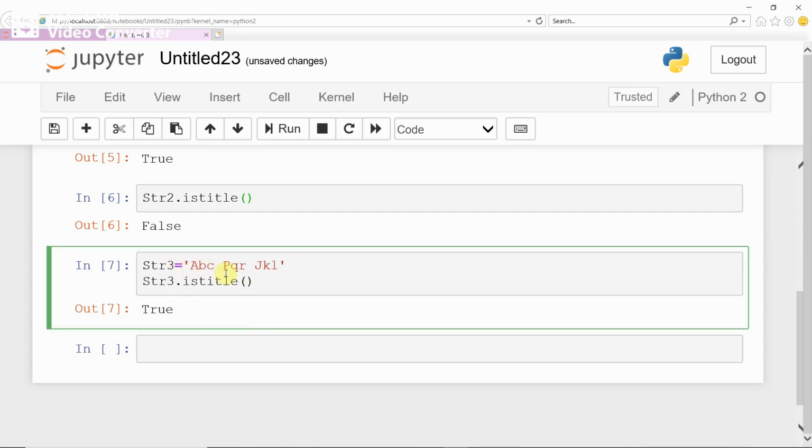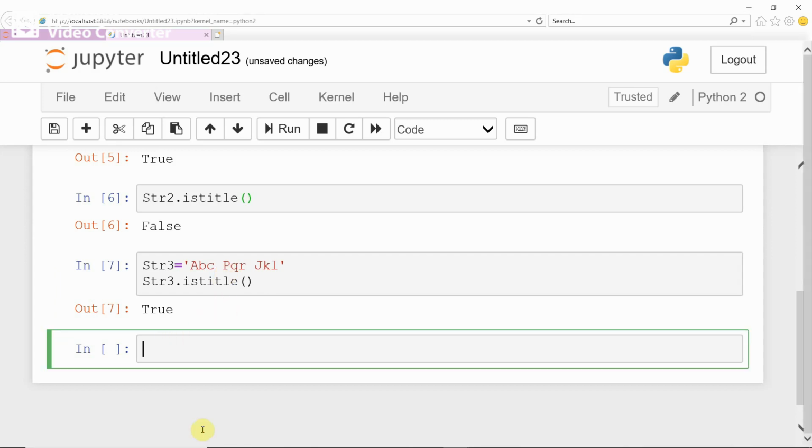If you want to check some other string methods, for example isdecimal.